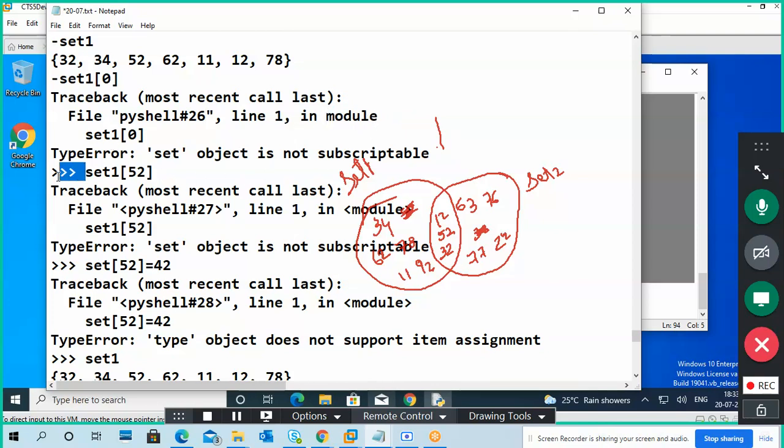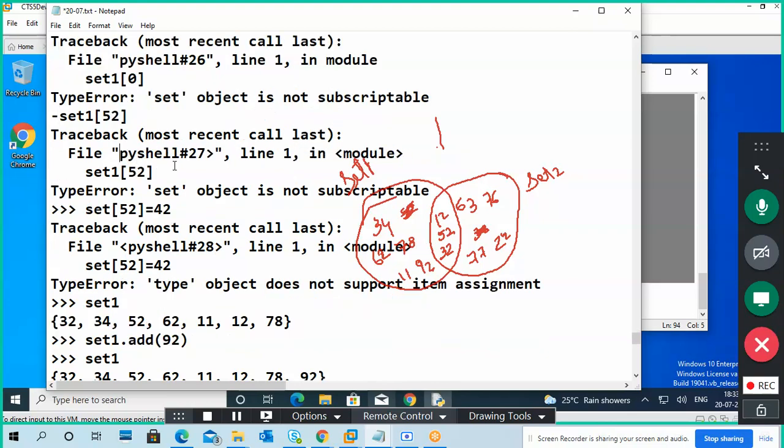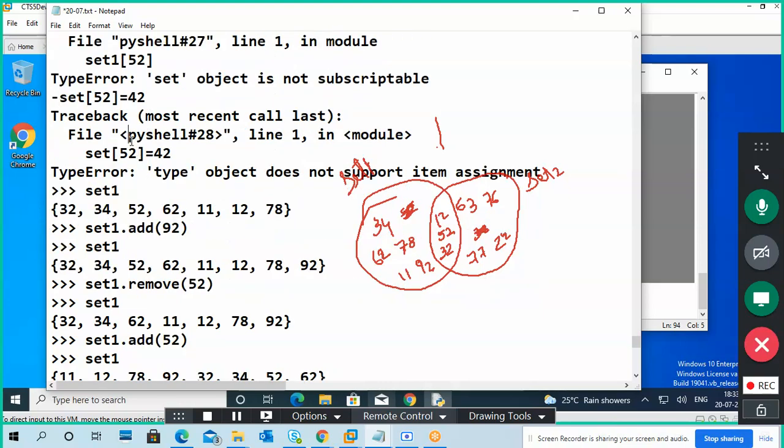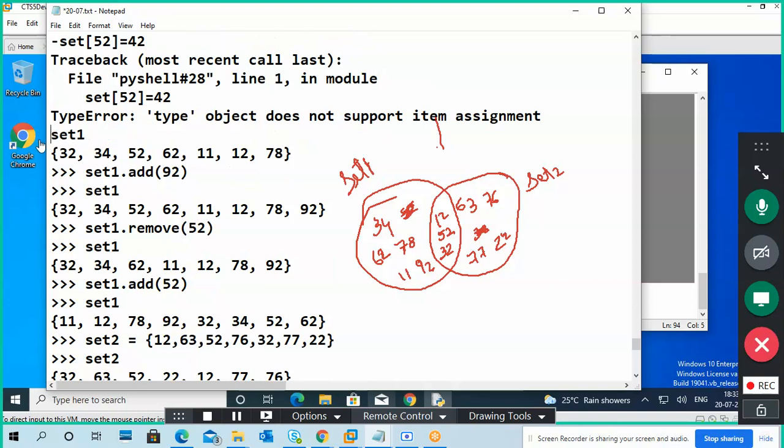Just for a few things, I removed this because on YouTube you are unable to see these things. So I'm putting the curly brackets now.